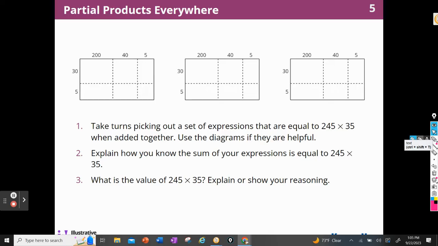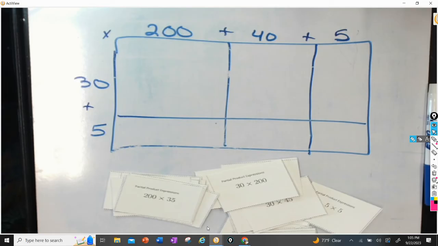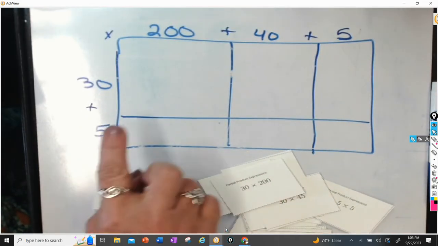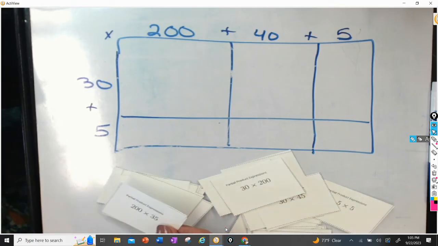All right, so your teacher is going to hand you a set of cards, and you're going to have to tell me where they go. So let's go ahead and get to our overhead so we can see. Here I have that diagram, and I have a bunch of cards. And I'm going to see where they fit on the diagram.